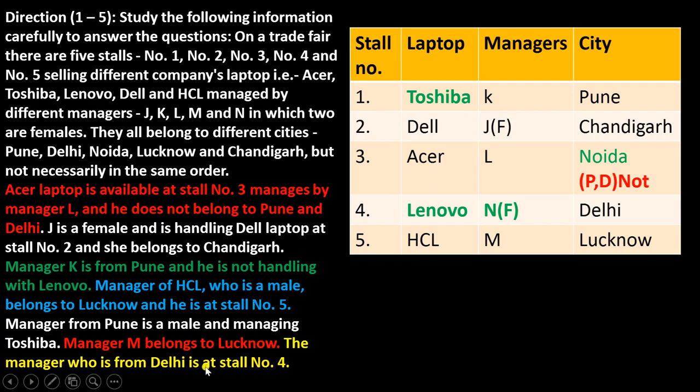Now the manager who is from Delhi is at stall number 4. So the gender of stall number 4, that is N, is not mentioned. So it is clearly visible that only N is left whose gender is not specified. So you have to write the F.